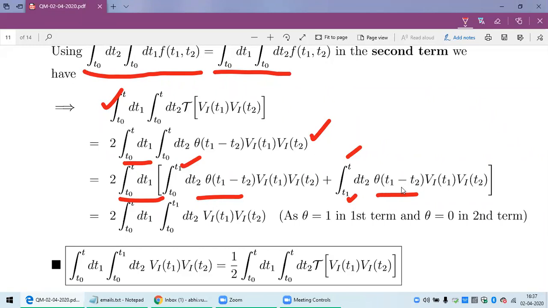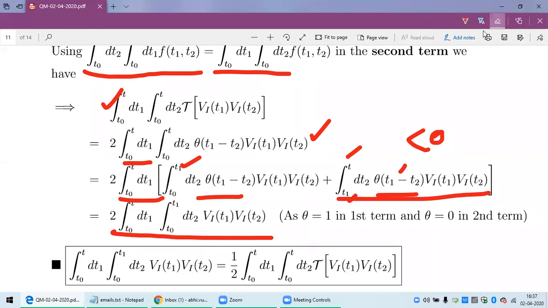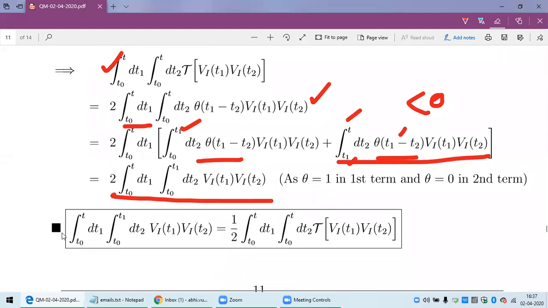That means the argument of theta is always negative, so theta is always 0. This term is always 0. So it boils down to twice of this thing, where the integration becomes T0 to T1 and T0 to T.